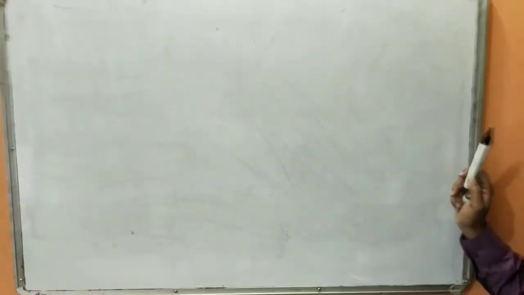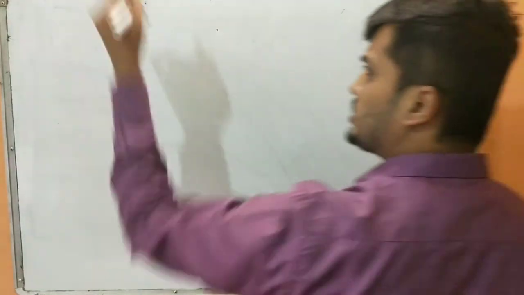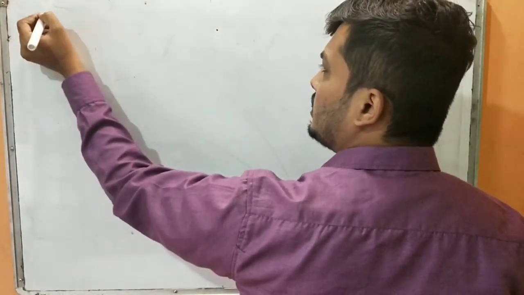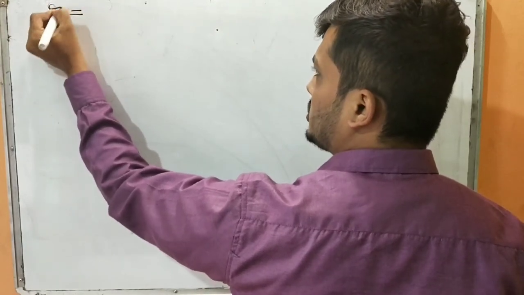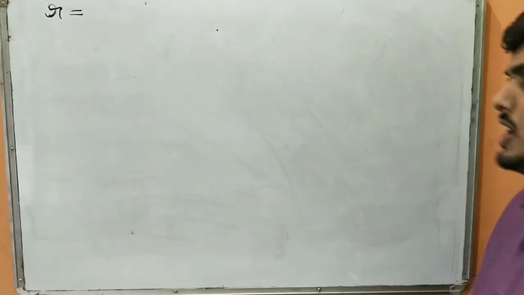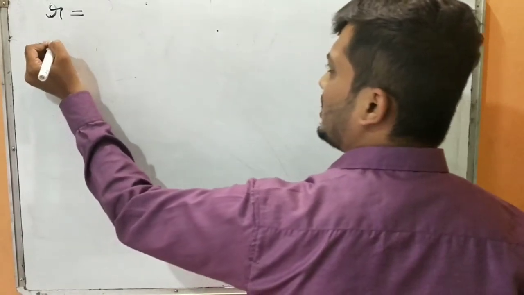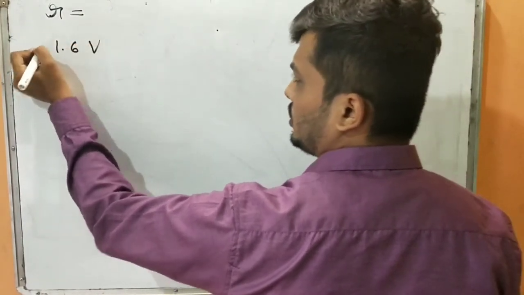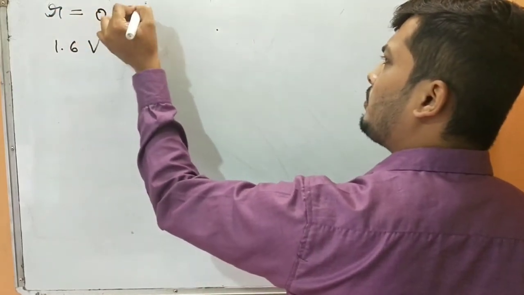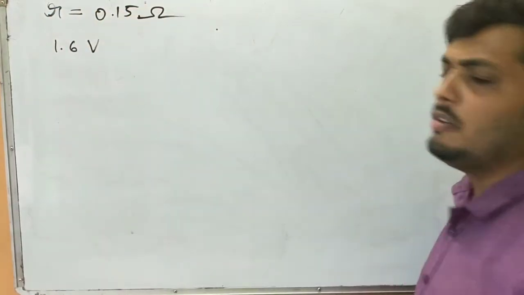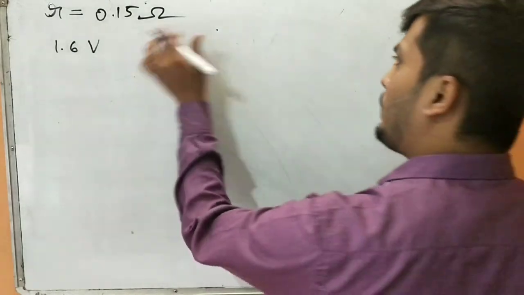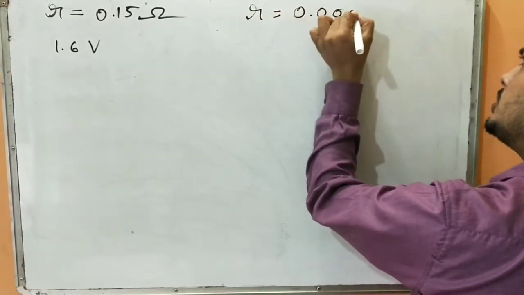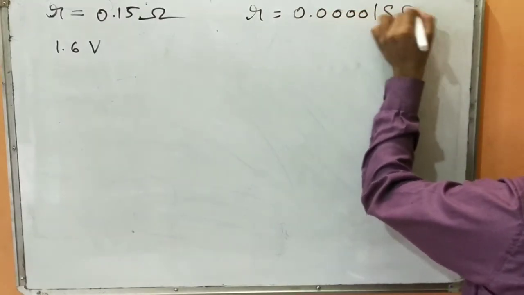So students, please try to understand. Remember, one more important difference is that the battery will have internal resistance. Any standard battery will have a potential of, I would say, 1.6 volt, and it would have a maximum internal resistance of about 1.15. But once I compare this with the internal resistance of capacitors, it will be 0.00, maybe 0.15 ohms.